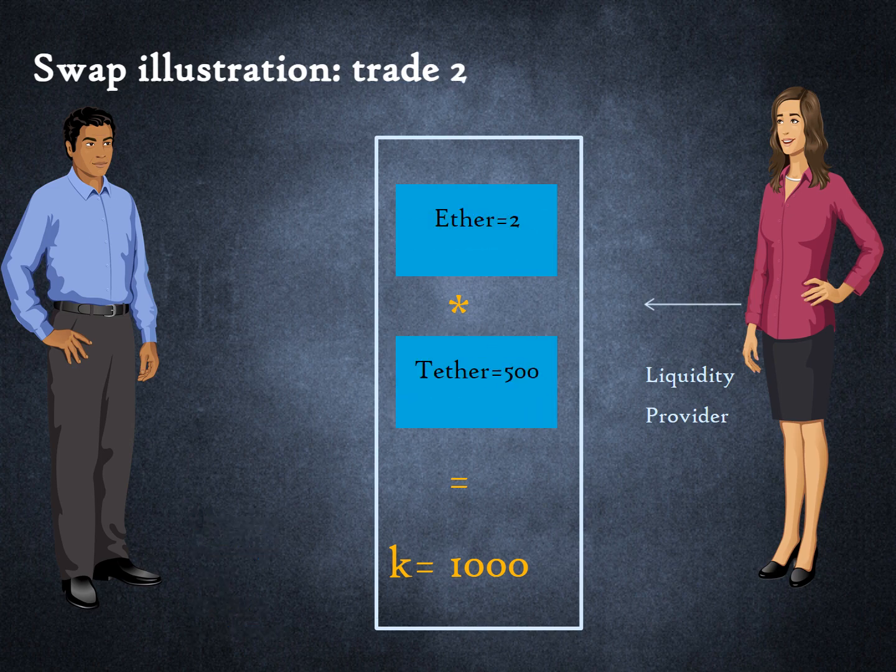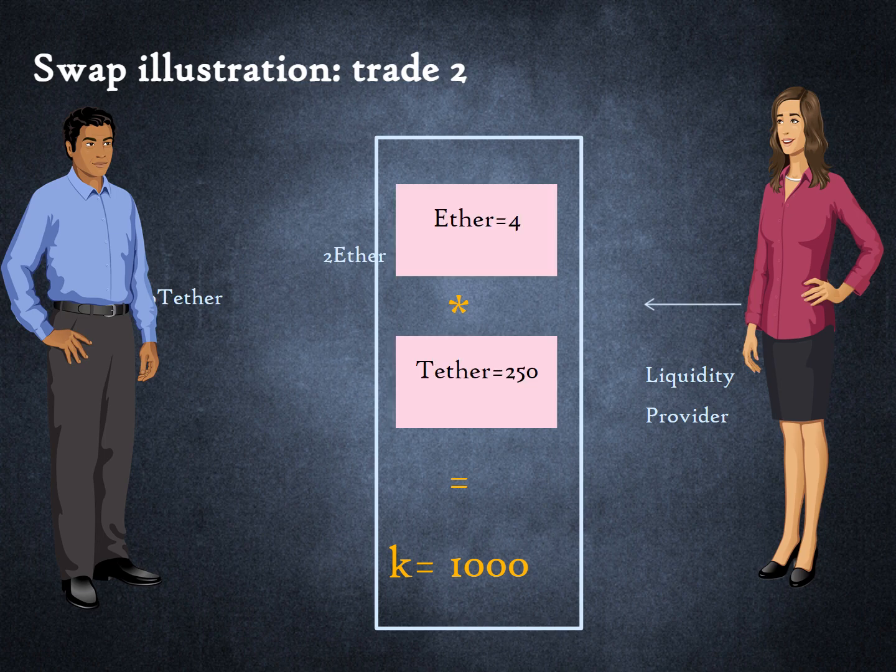Bob makes a second trade. This time he wishes to buy 250 Tether tokens. The liquidity pool has 2 Ether tokens and 500 Tether tokens. K is equal to 1,000. To maintain K at 1,000, Bob must pay 2 Ether tokens for 250 Tether tokens. Hence, the price of 1 Ether has fallen to 125 Tether tokens.